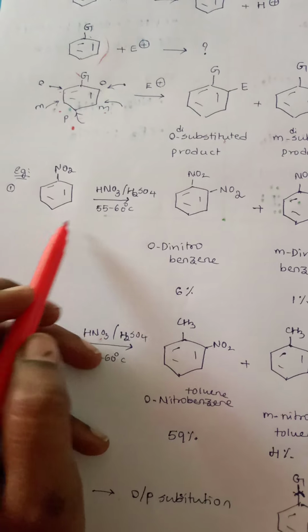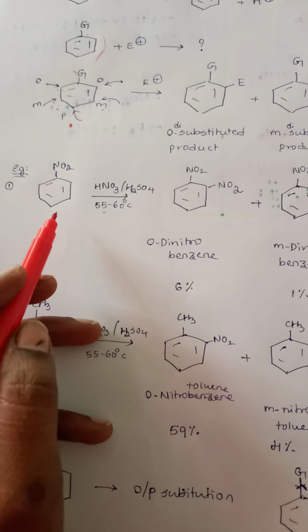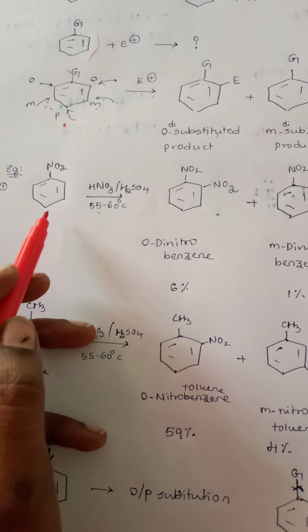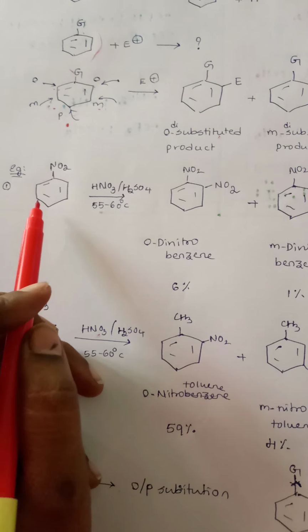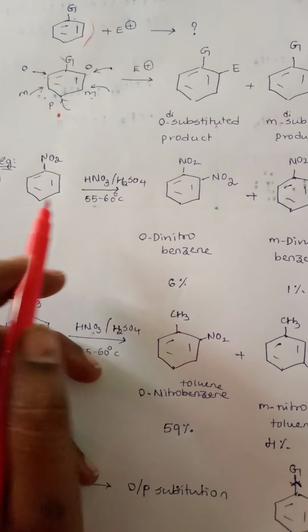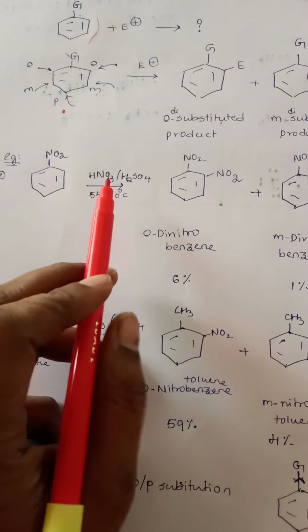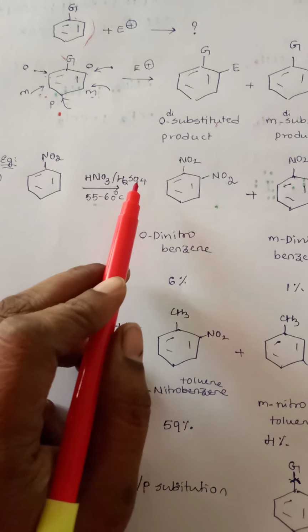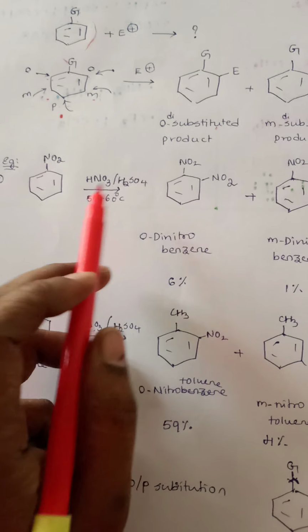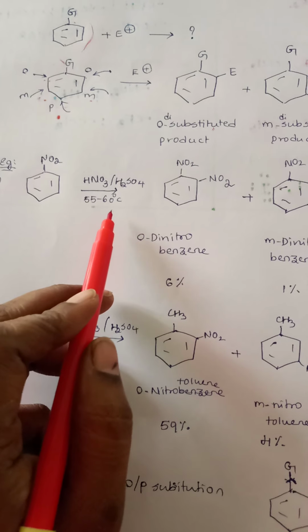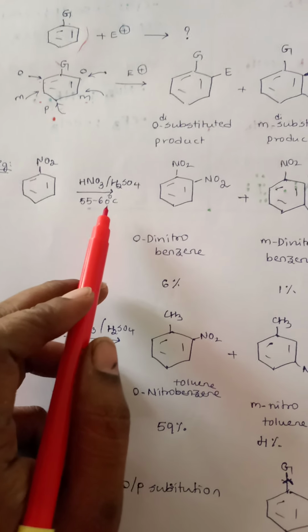So what will this molecule now be called? It will be called nitrobenzene. Let's now see the nitration of nitrobenzene. What is nitration of benzene? Reaction of benzene with nitric acid plus concentrated sulfuric acid at a temperature of 55 to 60 degrees centigrade is said to be a nitration reaction.